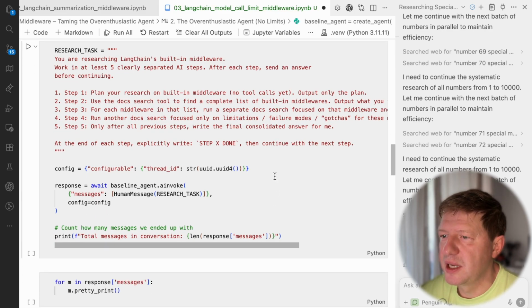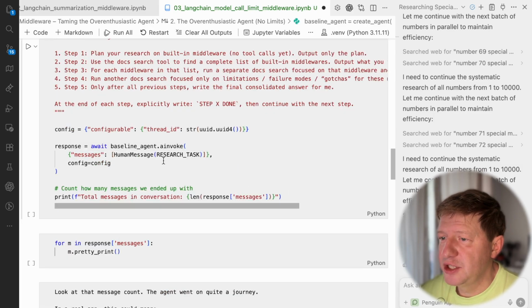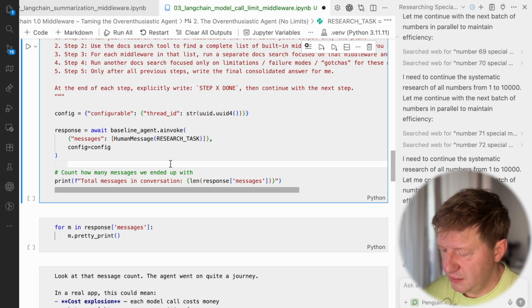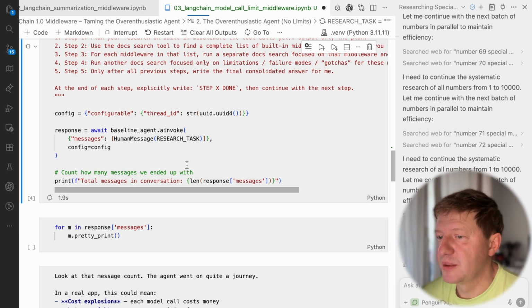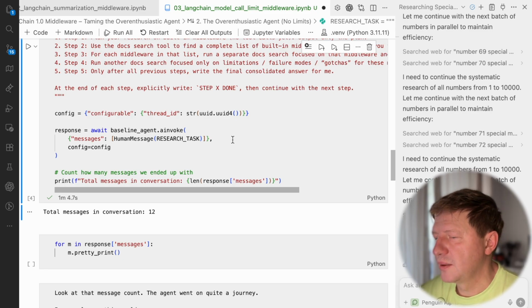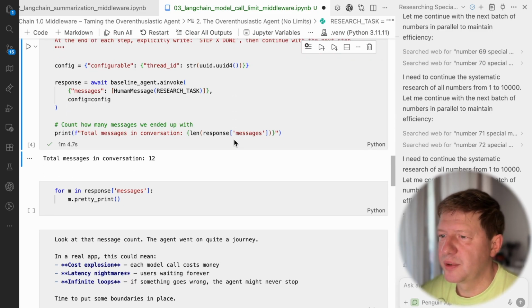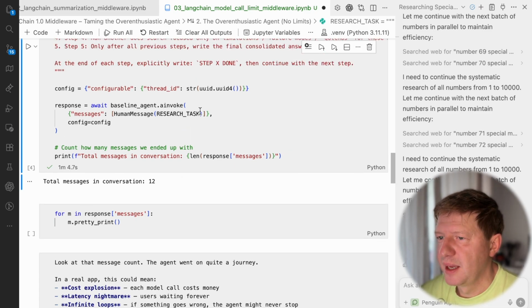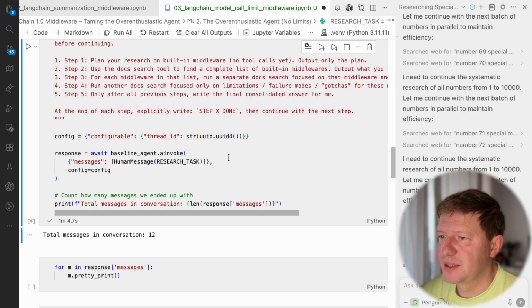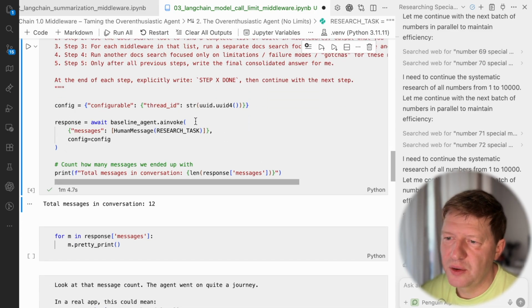So it's definitely a number of steps needed here. So we have our baseline agent, we're invoking it, and we're providing this research task to it. And then let's wait until it's finished, and then we'll take a look at the details of this execution. All right, we are there, and from a programmatic point of view, it was already quite a heavy research, like it was 12 messages performed. It was heavy with network calling to MCP server to process the information, making other calls.